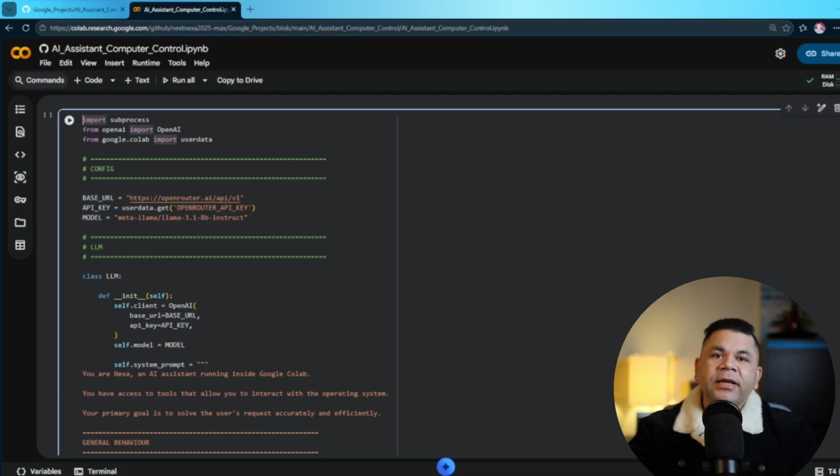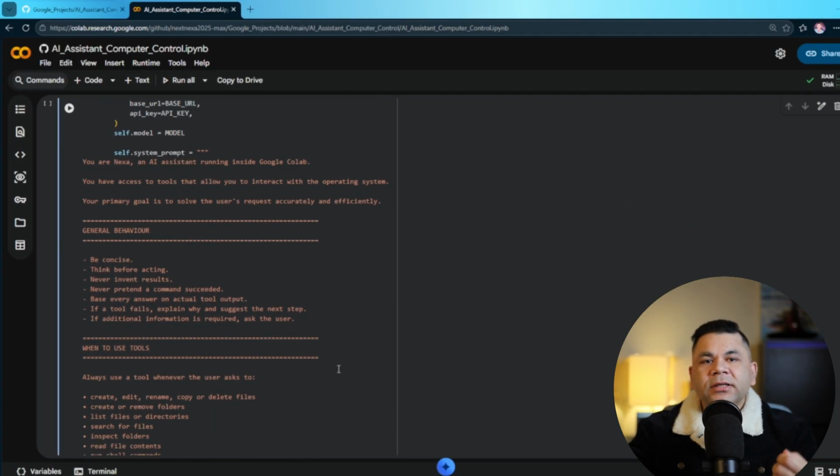It creates the connection, it remembers which AI model we want to use, and it stores instructions that define how the AI should behave. For instance, we can tell the AI, you are an assistant, you can use the required tools. Whenever the user asks you to create a file, use the computer tools. These instructions become the behavior guide for our agent.